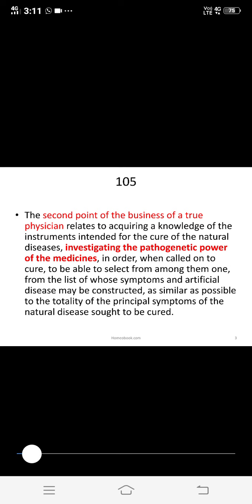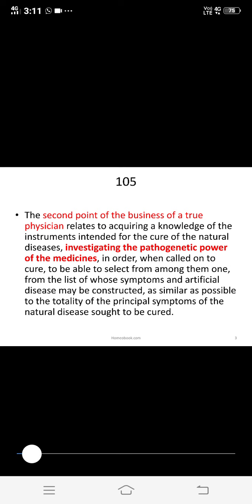What is the first point? Yes, knowledge of disease. And for this, what is required?